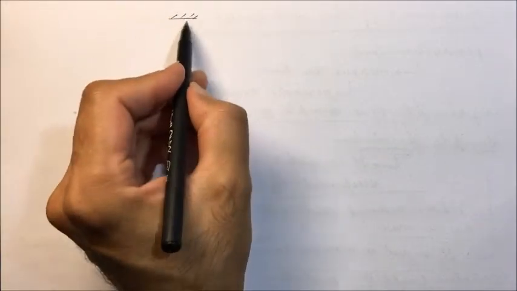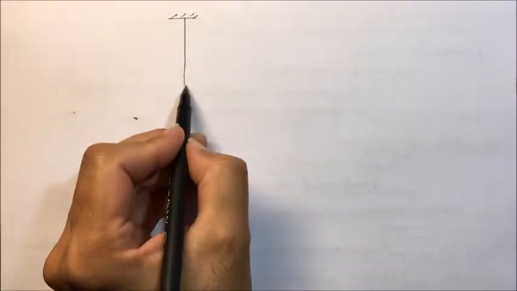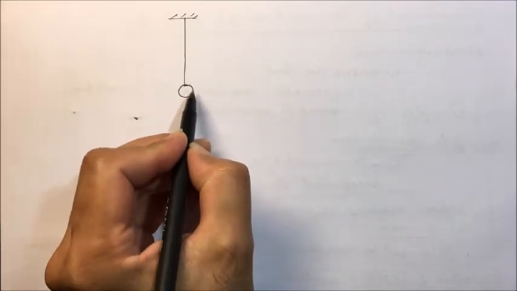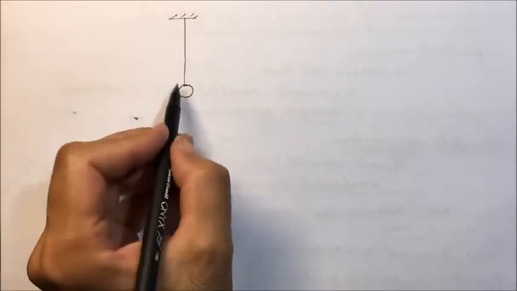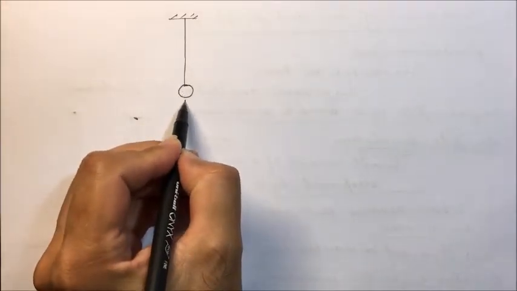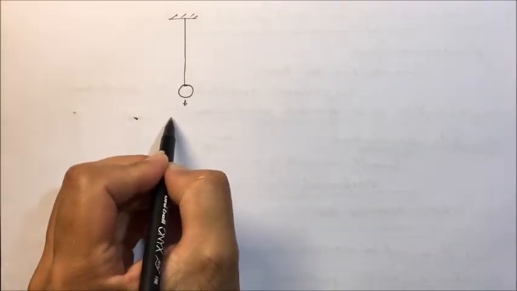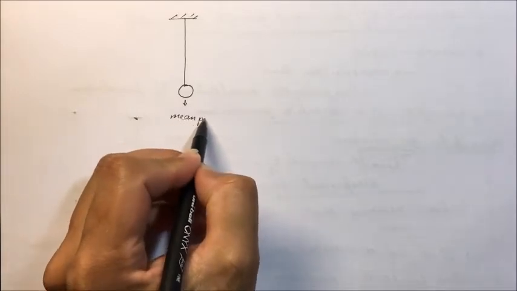This is the rigid support. This is the pendulum. Bob is there, pendulum is there. This is our simple pendulum. Now this is its mean position.